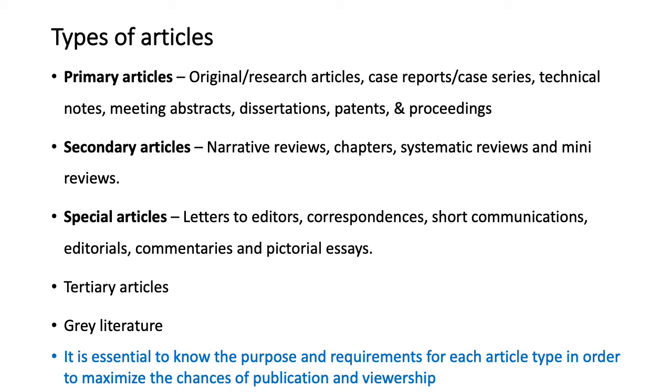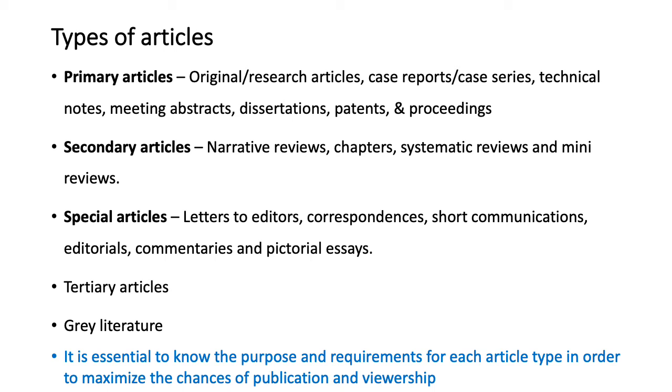Then we have the tertiary articles and grey literature. Tertiary articles and grey literature are generally obscure kind of writing, like they don't commonly occur in science. Tertiary articles are those articles that will have their source of information from the secondary articles. So if you are writing something out of a review or a chapter, that is considered a tertiary article. Usually tertiary articles are not published in a journal.